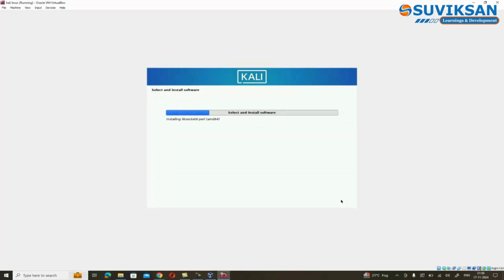And here we are with the final step of installation. Let it be completed, which will take up to 15 to 20 minutes approx, and then reboot the system and log in using your credentials.